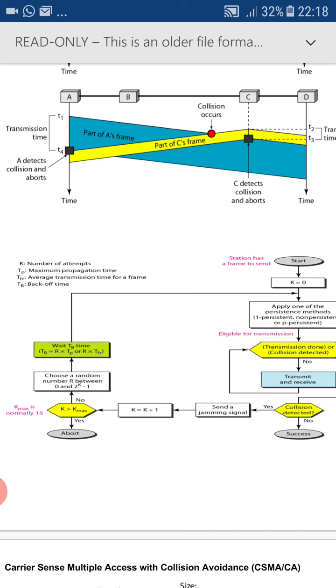If no, then the system will choose a random number r. That random number is chosen to wait for further process. After that we have wait T of B time. Then the node should wait for some random amount of time. That wait time we call T of B, where T of B is equal to the random number selected times the propagation time. Then continue with the same process.